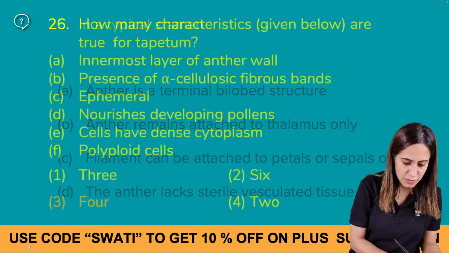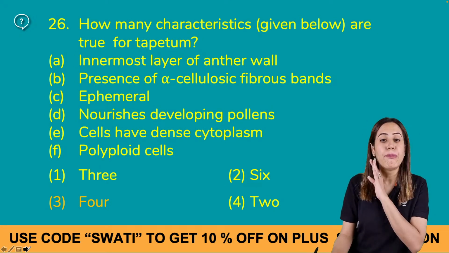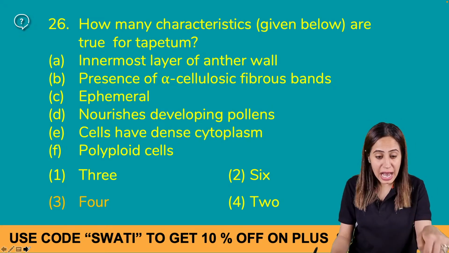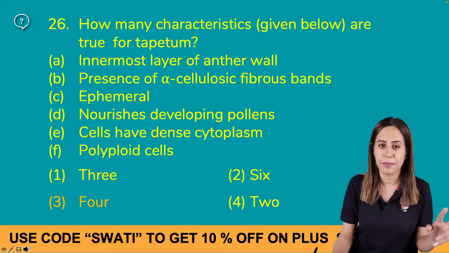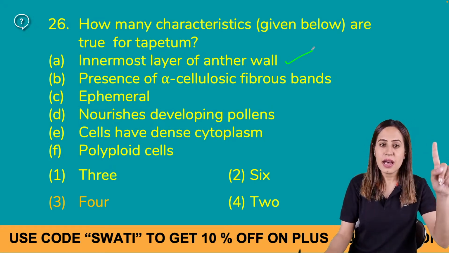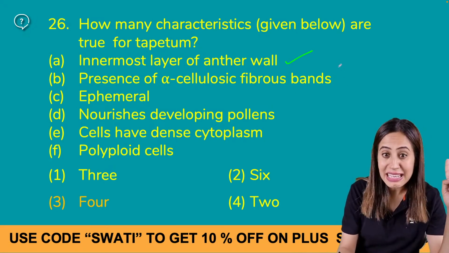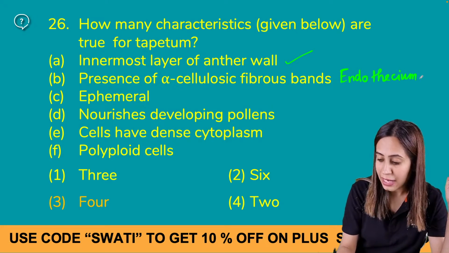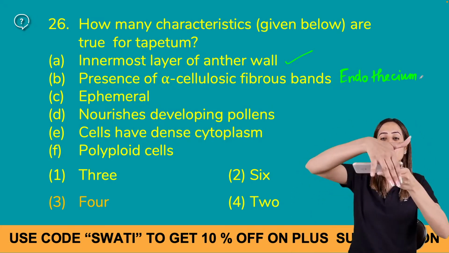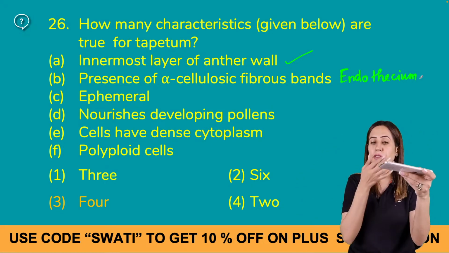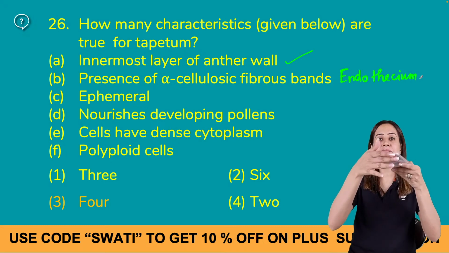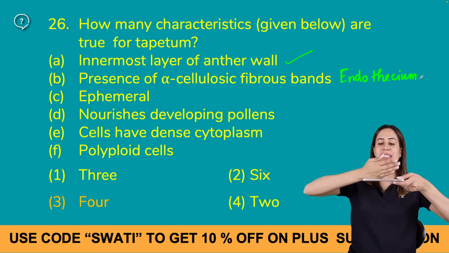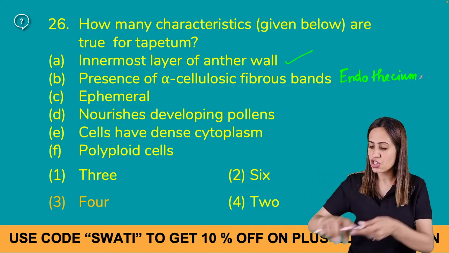Alright, next question. This is a brilliant question. I've given you the answer. How many of these characteristics are there for tapetum? It is the innermost layer, yes. Presence of alpha cellulosic fibrous bands is there in endothecium, and only on the inner tangential walls. I told you the difference between radial and tangential. This is radial, this is tangential. So only on the inner side, the side facing me, it is the inner tangential wall.